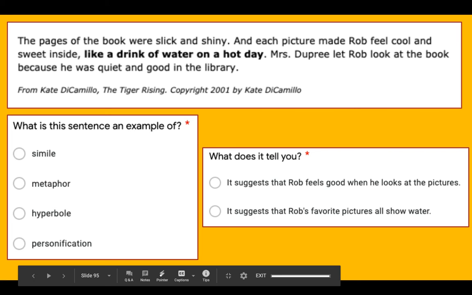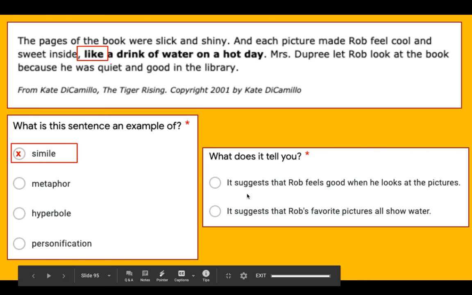I'm seeing another comparison being made. This comparison is being made between Rob feeling cool and sweet inside, specifically how it feels like a drink of water on a hot day. Except this time, this comparison uses the word like. So, what is this an example of? Whenever I have a comparison using like or as, I have a simile. So, what does this tell me?